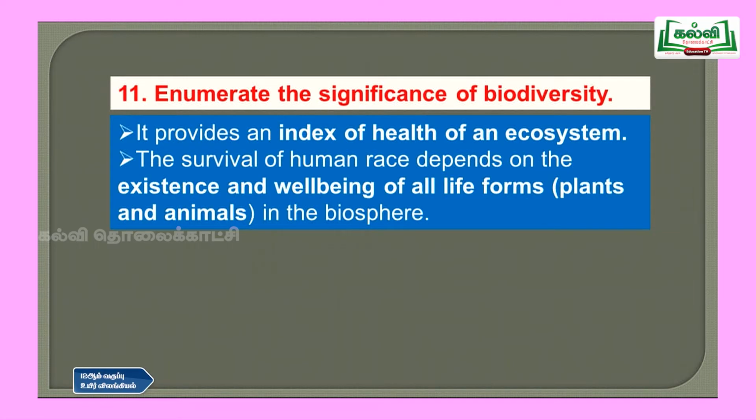The 11th question, enumerate the significance of biodiversity. So what is the role of biodiversity and how it is important for us, that we have to write. So it provides an index of health of an ecosystem, and the survival of human race depends on the existence and well-being of all the life forms like plants and animals in the biosphere. So we depend on the other life forms like plants and animals, but they are not dependent on us, but we are dependent on them. Keep those things in a proper condition. We have to save them, so then only we can have a good biodiversity.